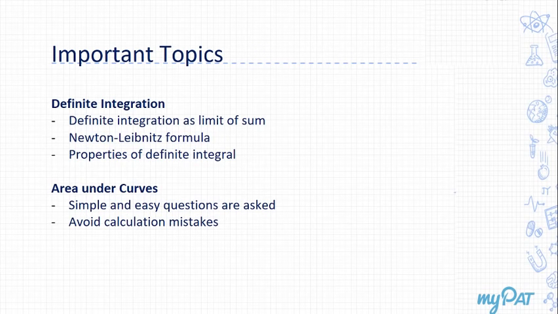Then definite integration. Whatever you study in indefinite integration is used in definite integration with some additional concepts. Definite integration has limit of a sum. There's an exercise given in NCERT. Go through that, do every question, right? Then the Newton Leibniz formula, and then there are 6 to 7 properties of definite integration which you must master. Every time they definitely ask a question on this, and these are very important topics, not only for this but also later on for JEE Mains and Advanced. If you prepare these topics thoroughly, it will be very nice.